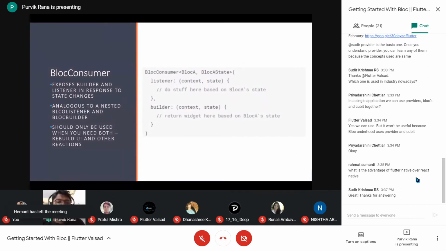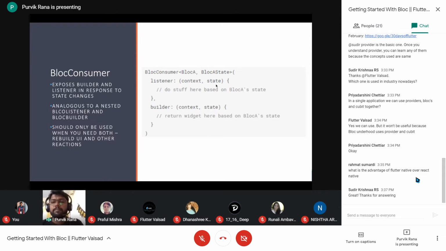Next is the block consumer. The block consumer consists of two things, the listener and the builder. Let's say our lower component of this particular widget is acting upon the same state for the listener and for the builder also. That means for the same state, you are updating the UI, and you are also displaying a snack bar to the user, or you are going to display a dialog to the user, or you are going to navigate to a different screen.